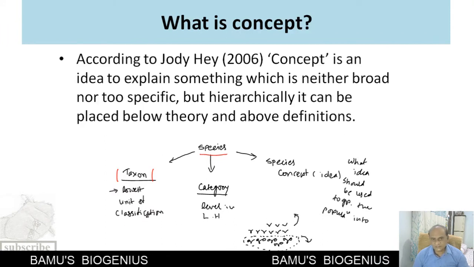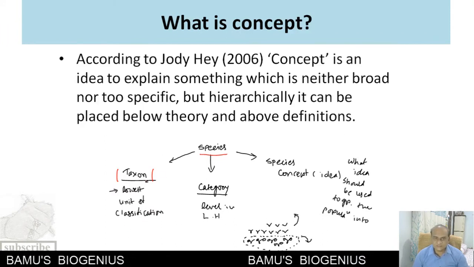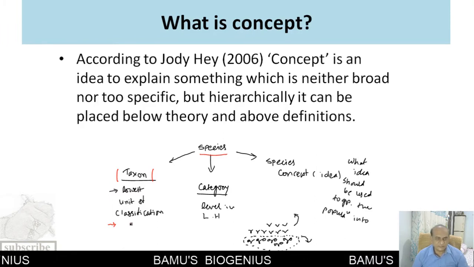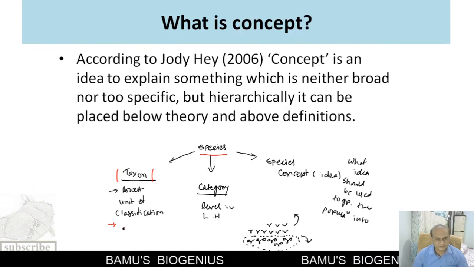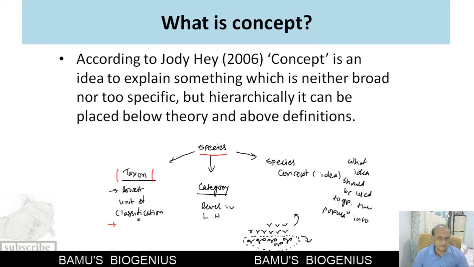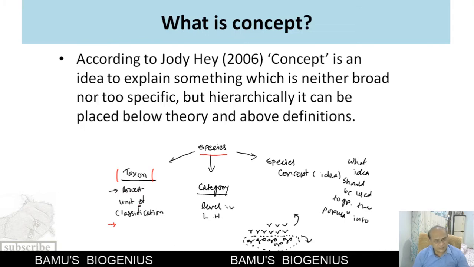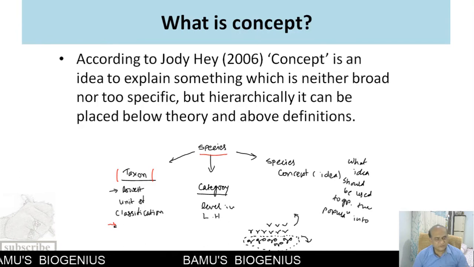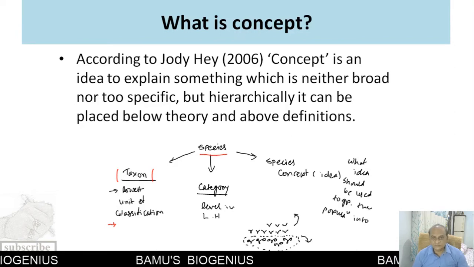When we classify particular organisms, species is the lowest unit, where we use some fixed characters, and by applying various taxonomic procedures we can identify a particular species and put it into this taxon with the help of a set of fixed characters. So this is the species.